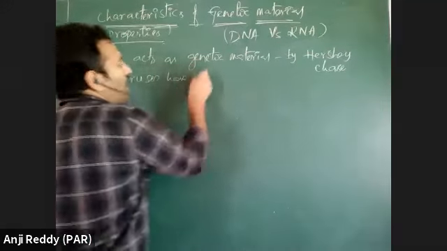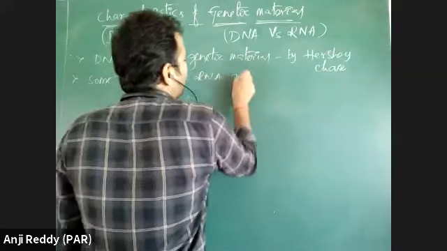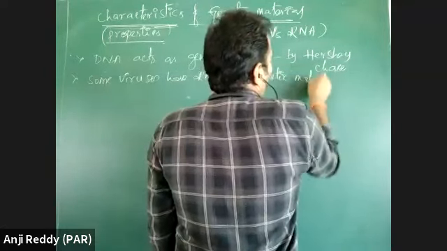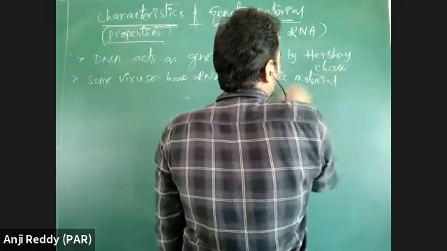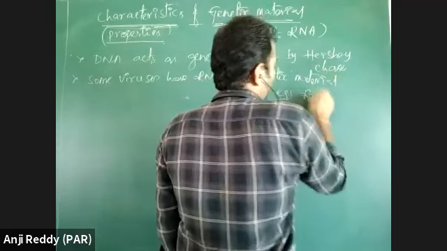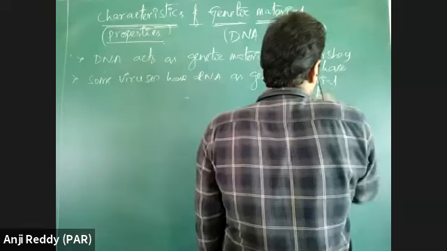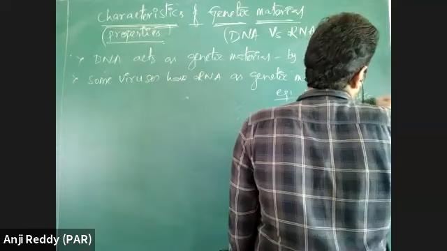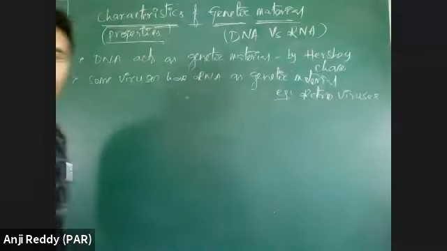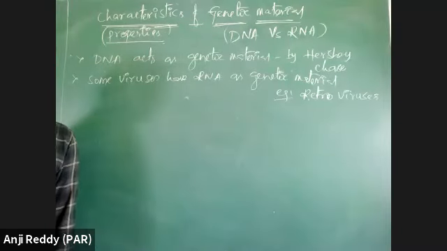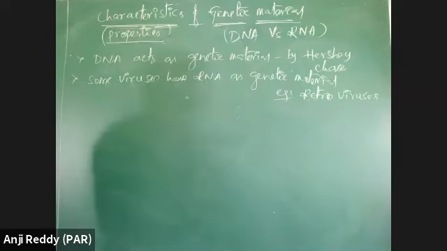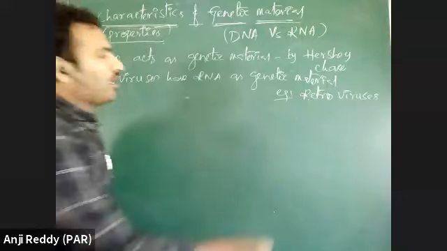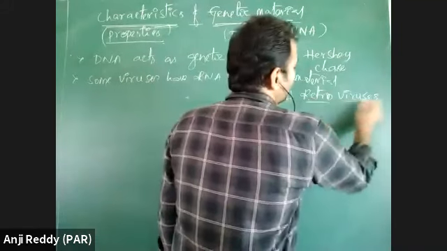have RNA as genetic material. The viruses which have genetic material as RNA molecule are called retroviruses.